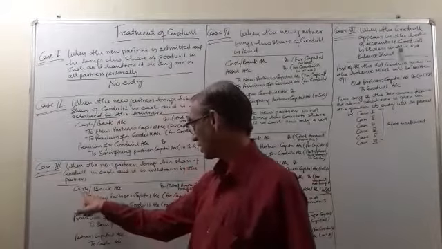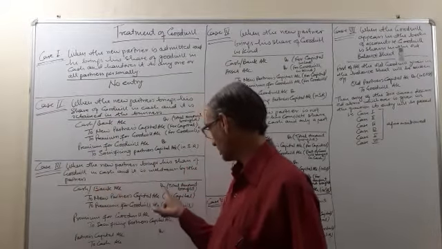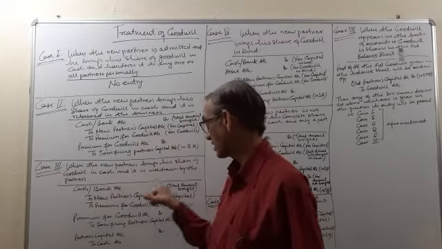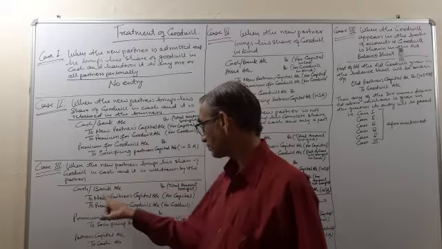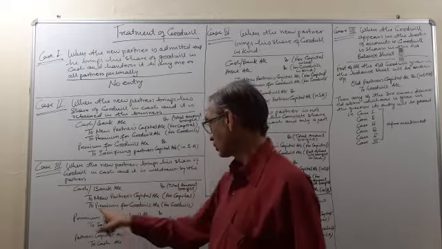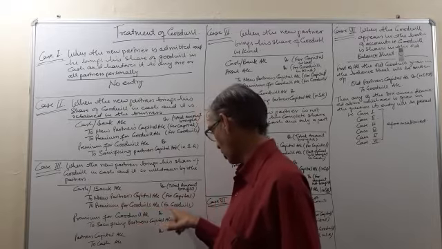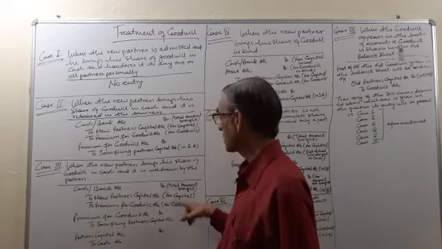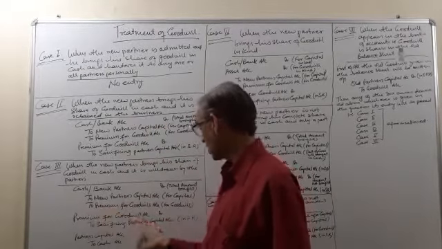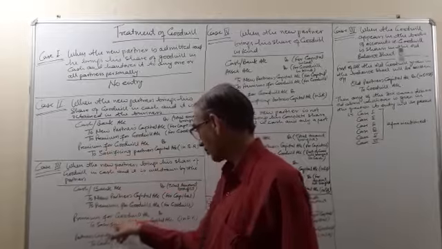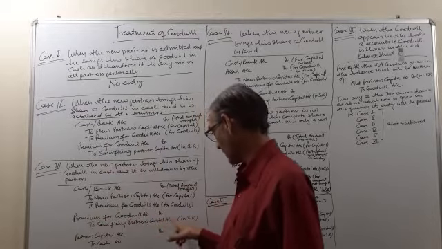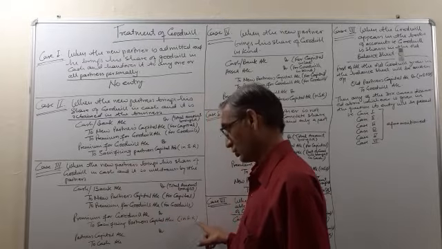So the entry will be cash/bank account debit, total amount brought, that is for capital as well as for premium for goodwill, to new partner's capital account for the amount of capital, to premium for goodwill account for the amount of goodwill. Same entry as in case 2, first entry. Then the second entry will also be the same. Premium for goodwill account will be debited to sacrificing partner's capital account in sacrificing ratio.